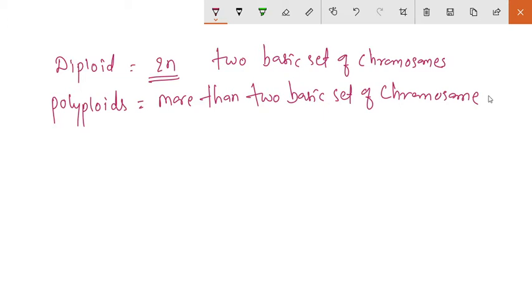They are denoted as 3n, 4n, 5n, 6n, etc. Okay, so these are the polyploids. Now we will discuss the monoploids in detail.